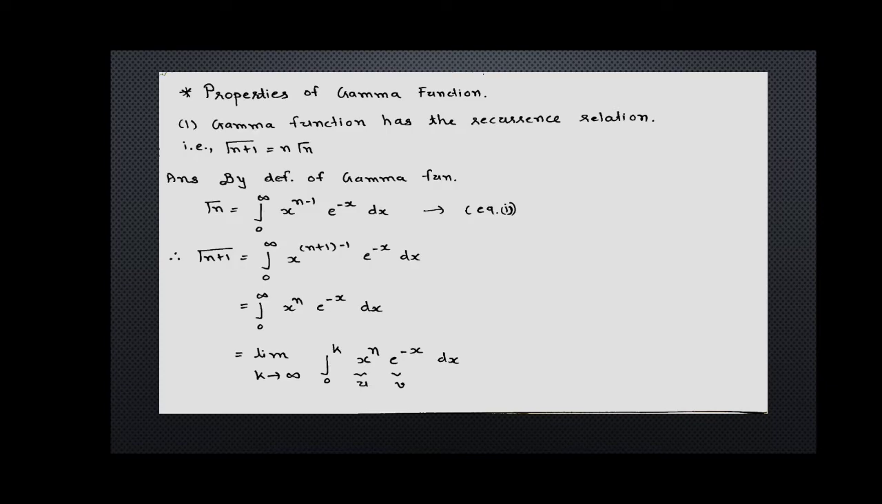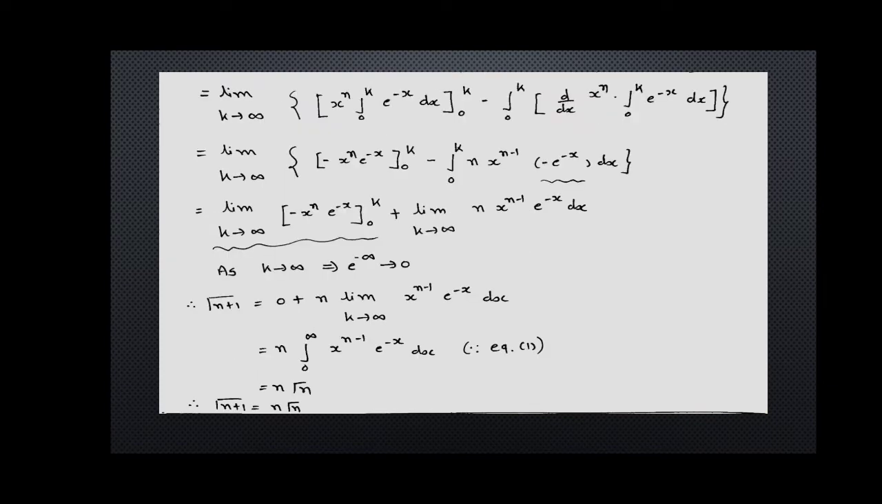as v. So using this, we can write limit k tends to infinite in the bracket x raised to n integration from 0 to k e raised to minus x dx, 0 to k, minus integration from 0 to k d by dx x raised to n into integration from 0 to k e raised to minus x dx, bracket is over.